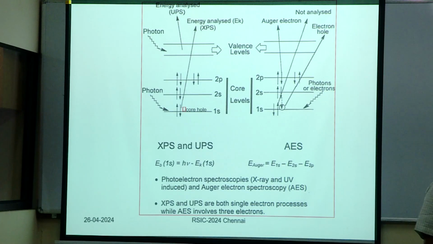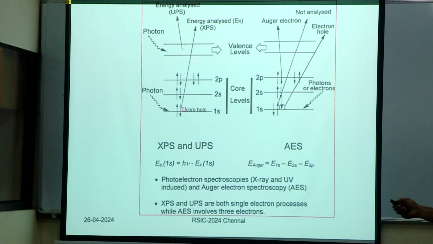The moment I calculate that binding energy, it is specific to that particular element. So immediately this element is present in the sample. Whereas these electrons will not give you that information straight away, because they can belong to any atom, because they are mobile, they are in the band.